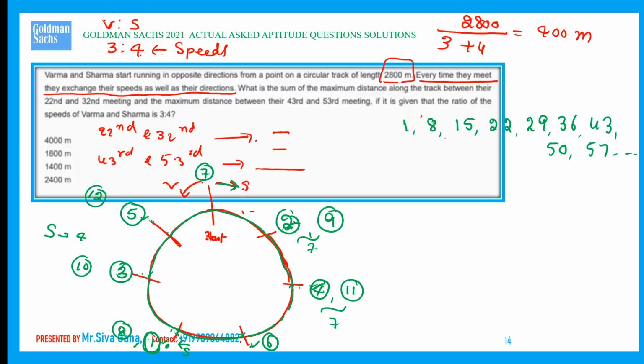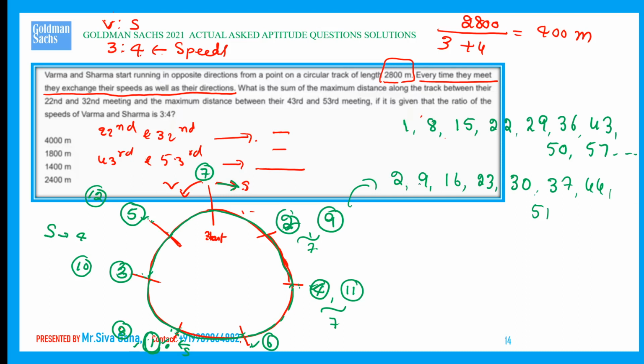Coming to this one, 2 plus 7 is 9, 9 plus 7 is 16, 16 plus 7 is 23, 23 plus 7 is 30, 30 plus 7 is 37, 37 plus 7 is 44, 44 plus 7 is 51. We need to get the 53rd, right?